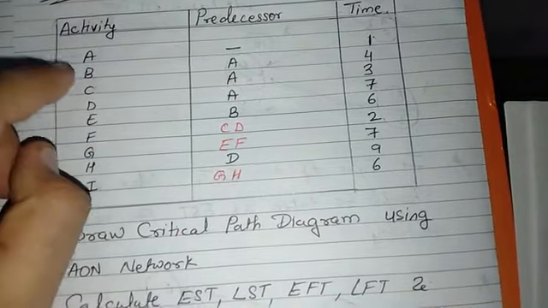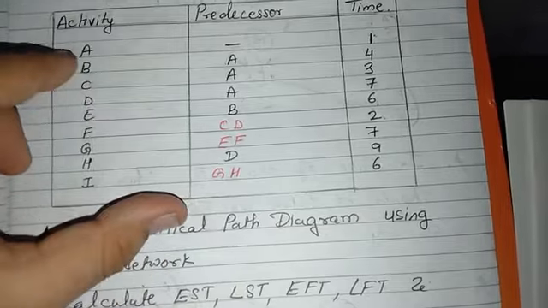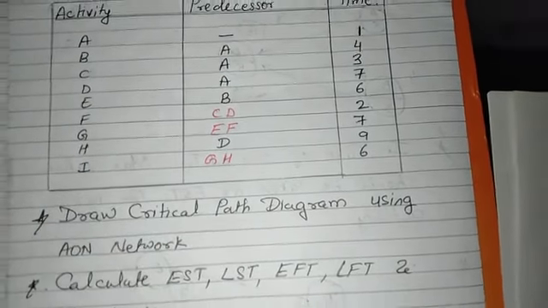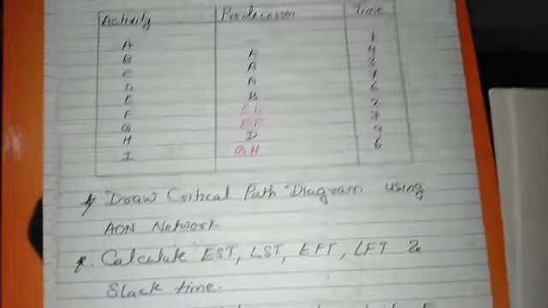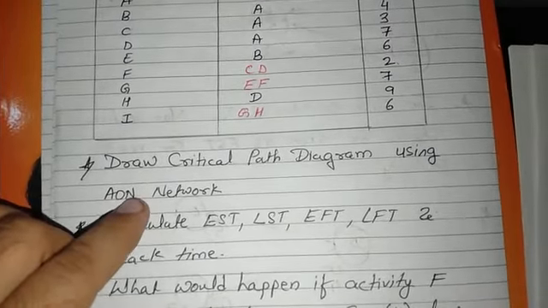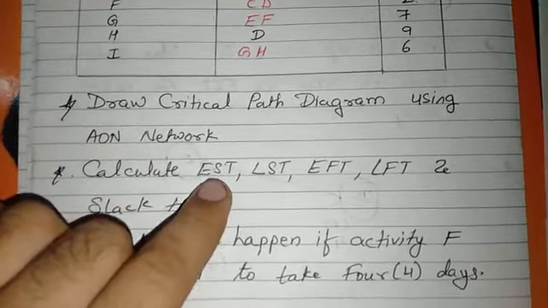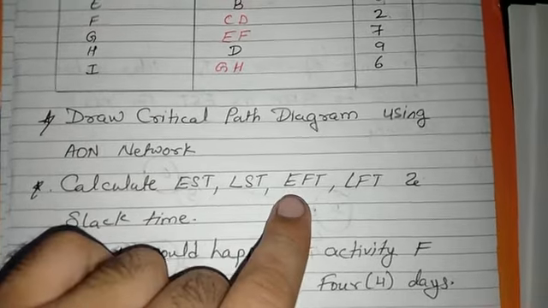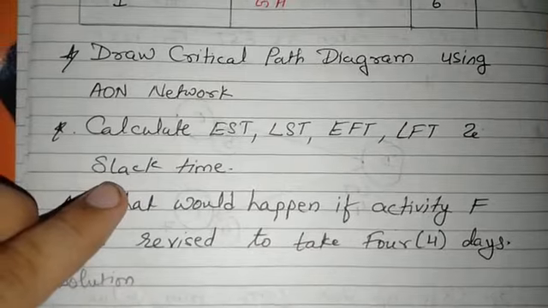Like for example, B, C and D originate from A. So A is the predecessor of these three activities. In this sum we have the activity, predecessor and time period, that is the duration of the activity. What we have to find: we first have to draw the AON network, and after that we have to find out all the times, that is early start time, latest starting time, early finish time and latest finishing time. Also we have to find out slack time.